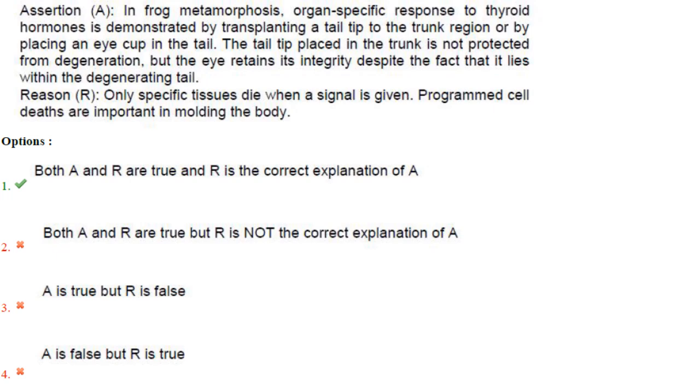The tail tip got degraded, but the eye retained its integrity. Now why is it so? Because specific tissues die when a signal is given. Programmed cell death is important in molding the body. So both A and R are true, and R is the correct explanation of A.